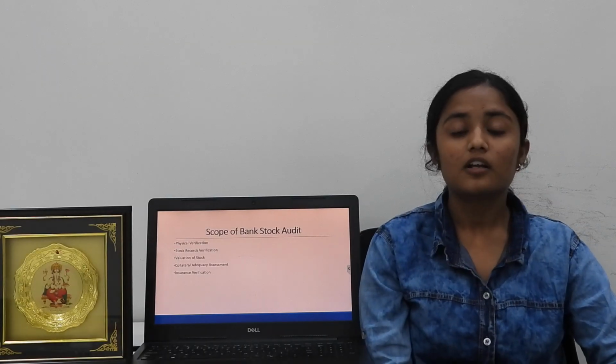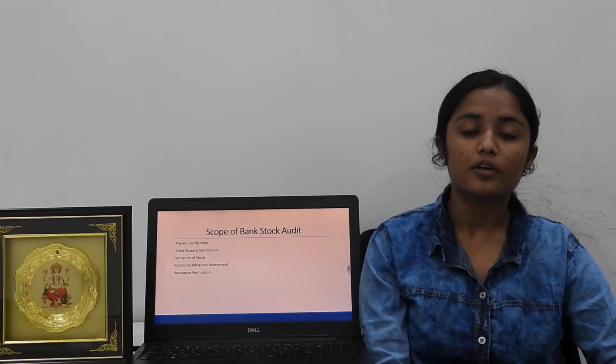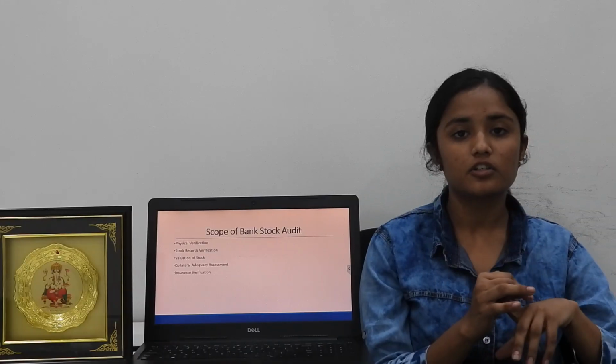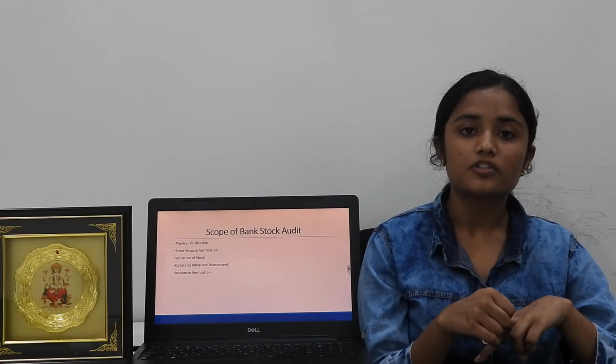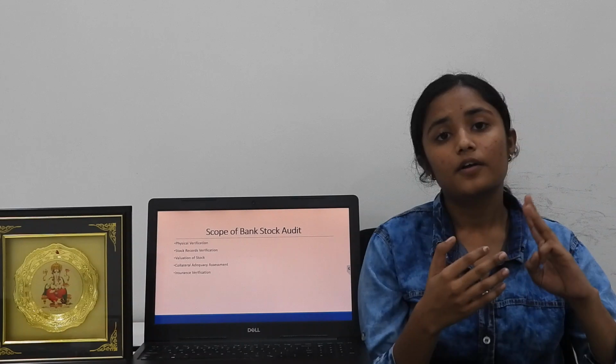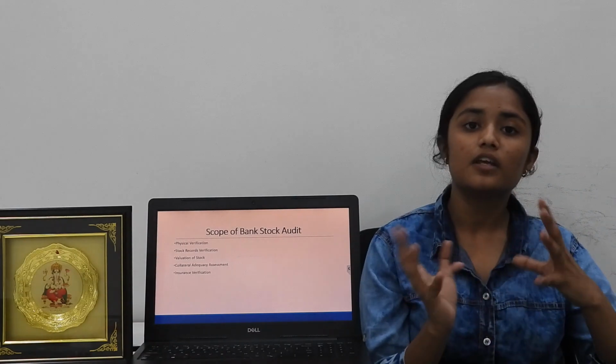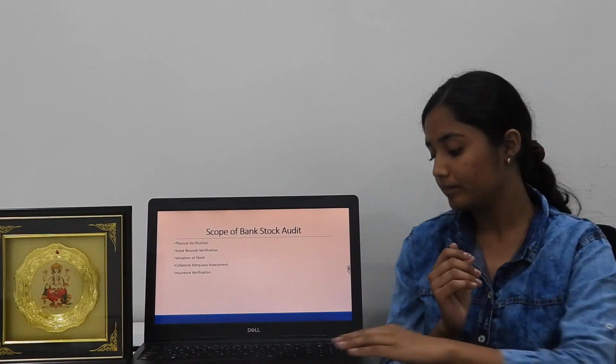Scope of bank stock audit. Now, what are the things included in bank stock audit? Physical verification of stock, records verification, collateral adequacy assessment, insurance verification, etc. are the things which are included in bank stock audit.